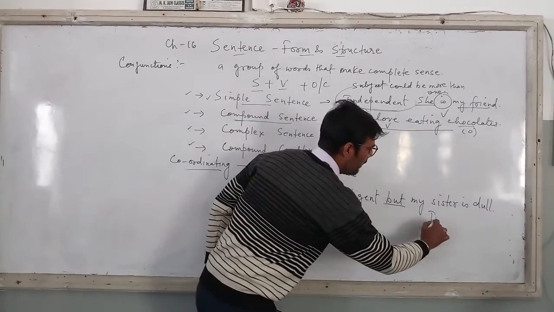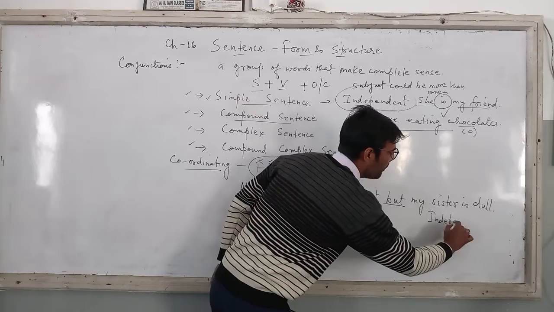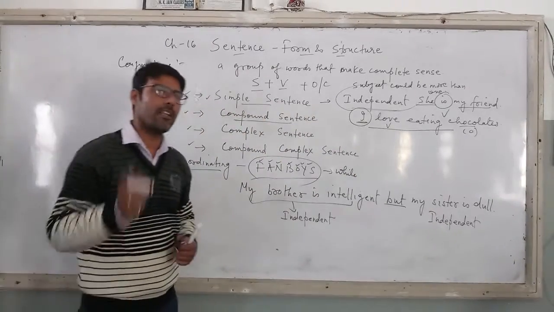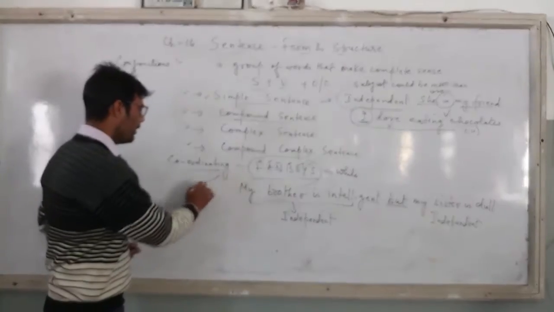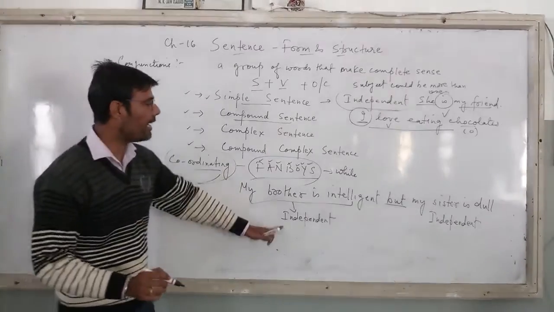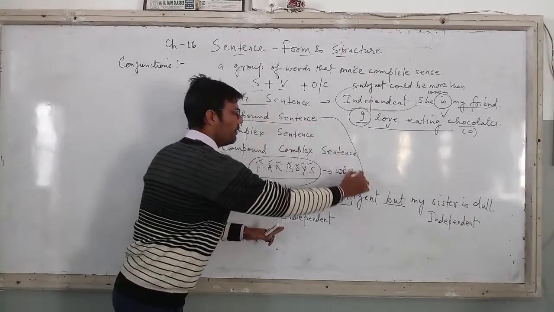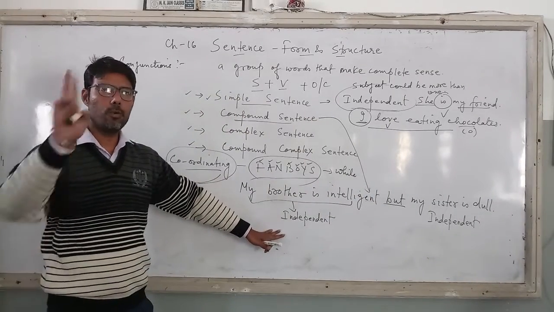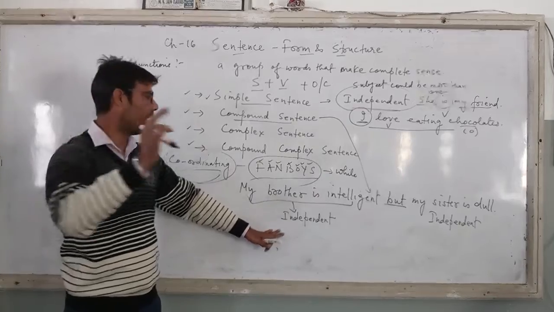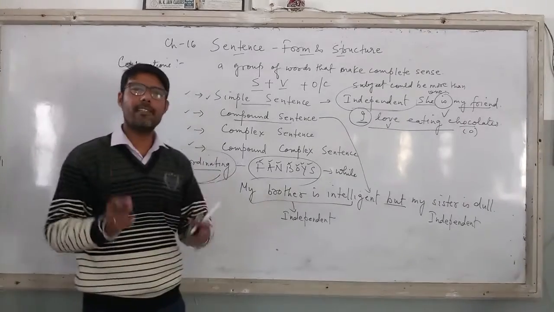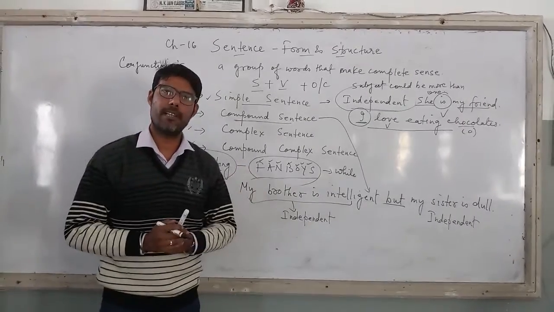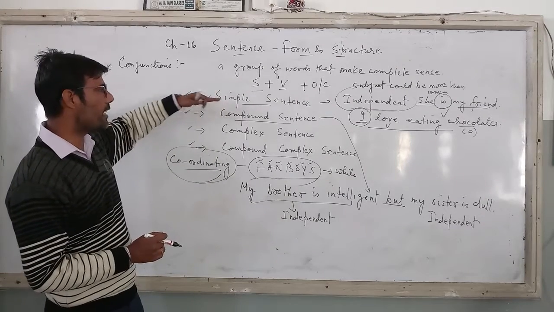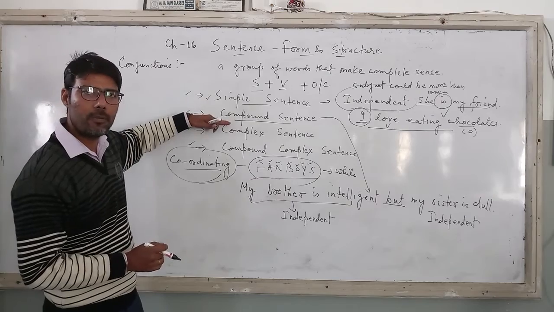And if two independent sentences are joined with a coordinating conjunction, then it is called a compound sentence. Okay? So I guess now simple sentence and compound sentence is quite clear to you.